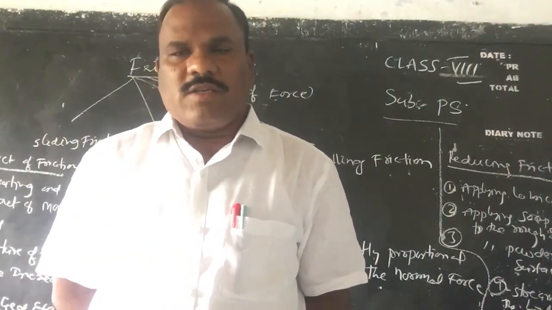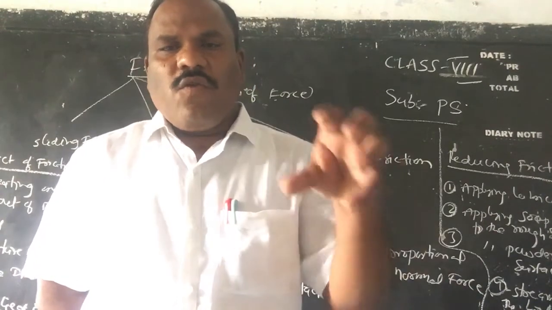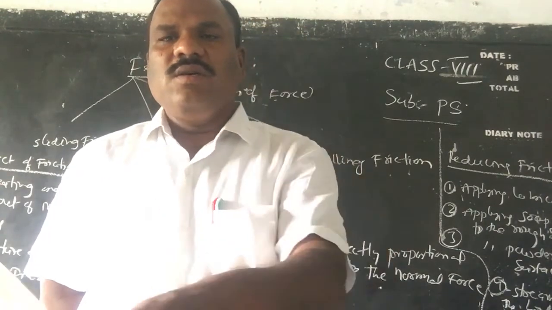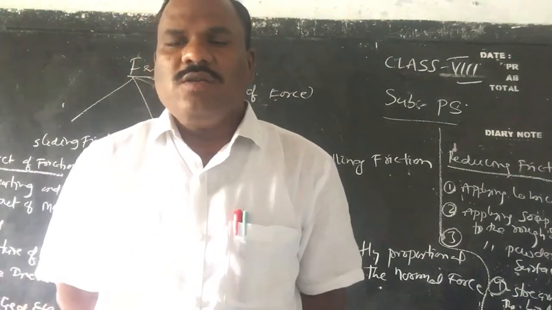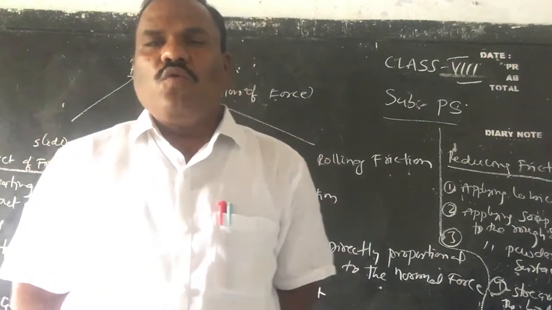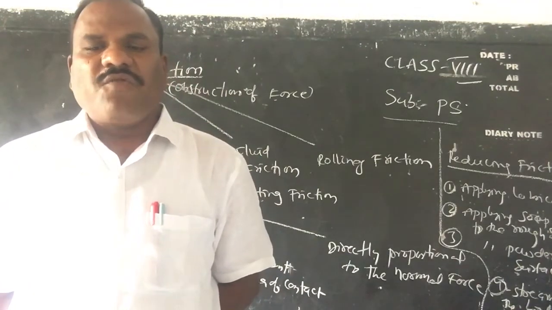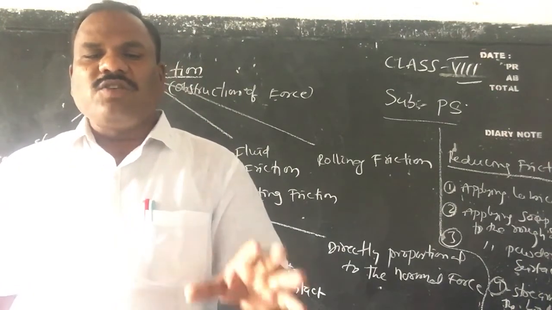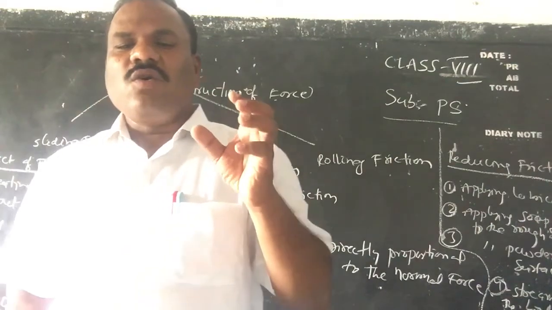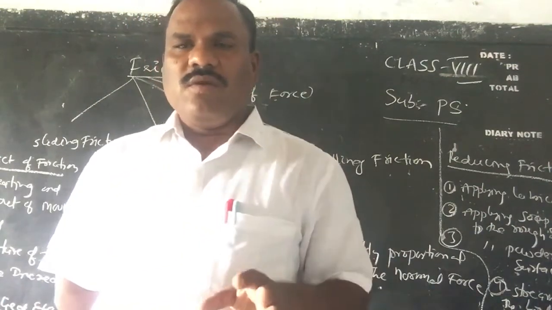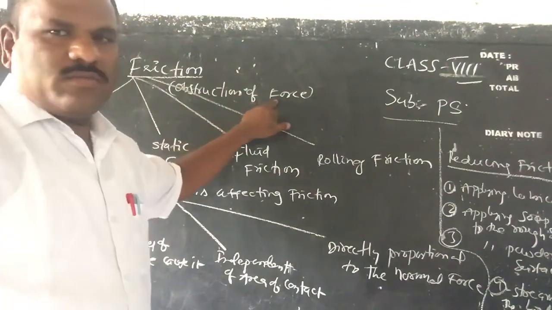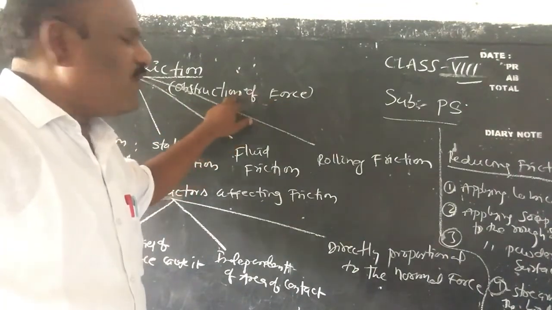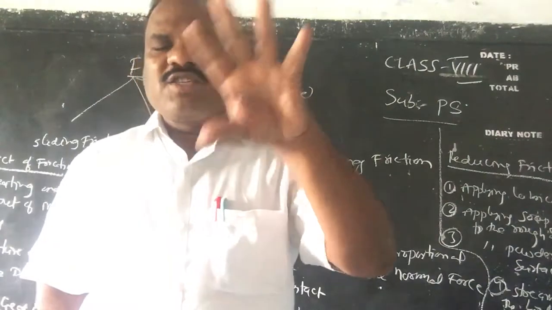Frictional force is nothing but the force which opposes the relative motion of two surfaces of bodies which are in contact. Simply, obstruction of force is called friction.